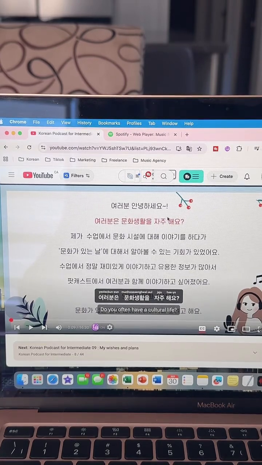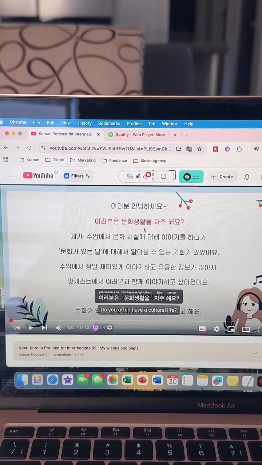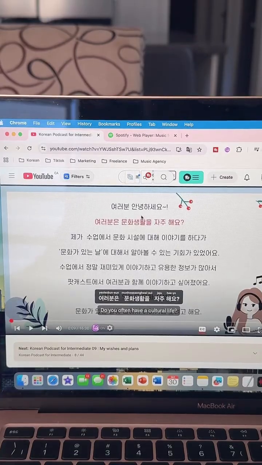I'm not sure how to formulate it in English, but it would be more like, is this something that you do often, that is a big part of your life? That can be another way to translate it, not literally word by word, more like cultural activities. So in this case, it would be more like cultural activities.